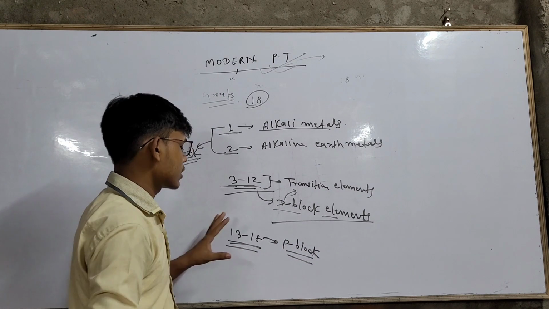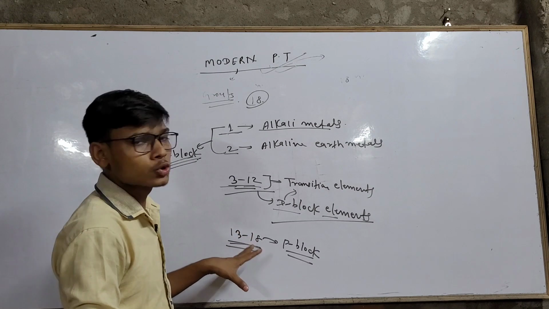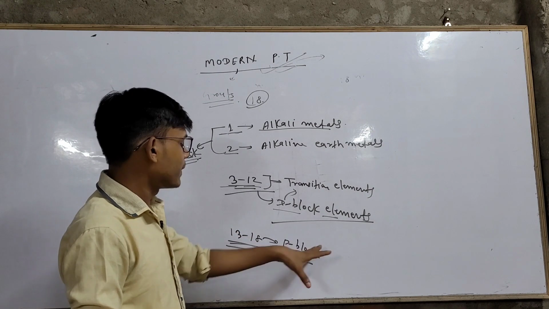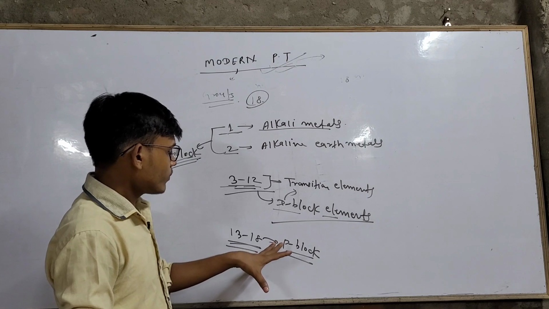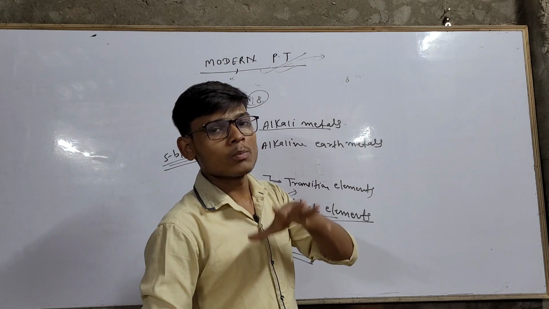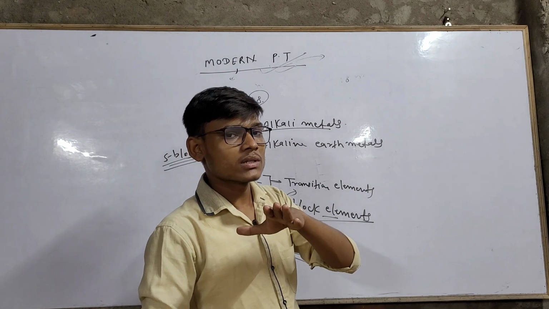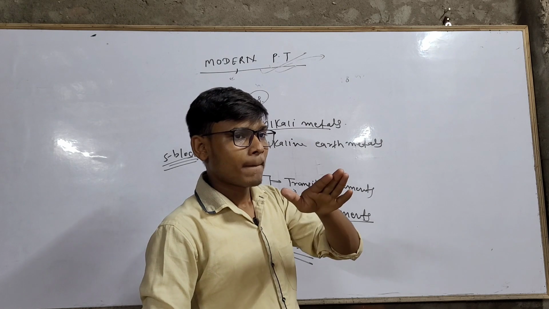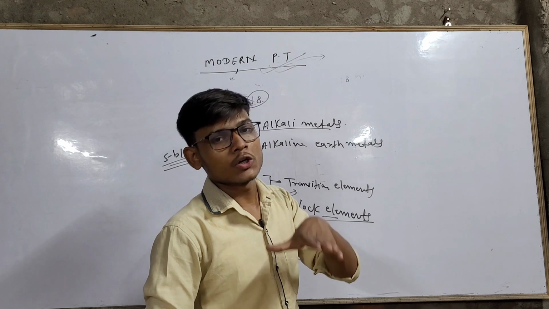So remember this also. Group 13 to group 18 are called P block, and F block is also a block in the modern periodic table, which is placed below in the periodic table.